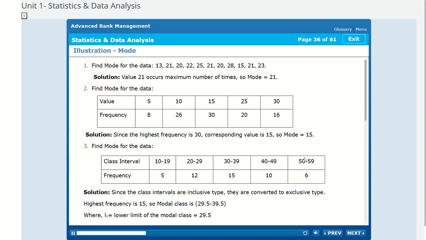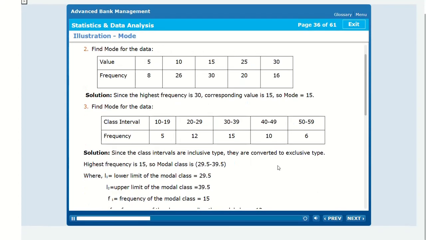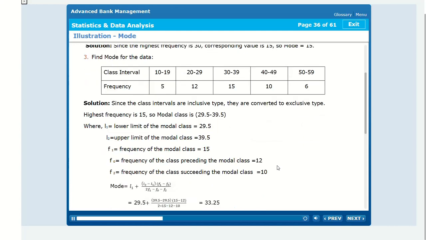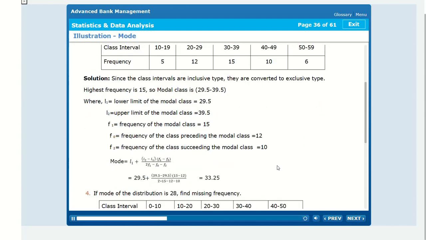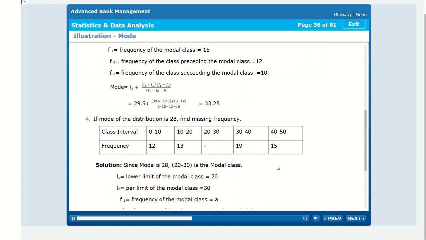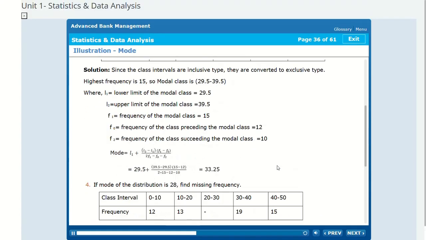3. Find mode for the data. Solution, since the class intervals are inclusive type, they are converted to exclusive type. Highest frequency is 15, so modal class is 29.5 minus 39.5, where L1 equals lower limit of the modal class equals 29.5. L2 equals upper limit of the modal class equals 39.5.